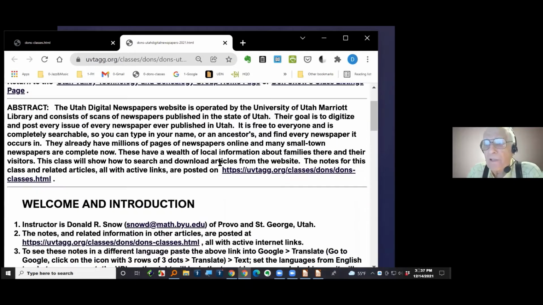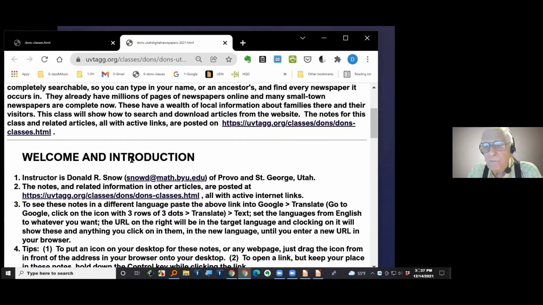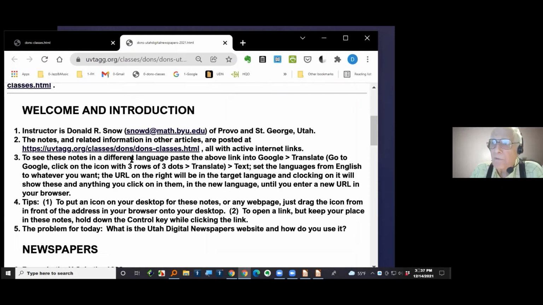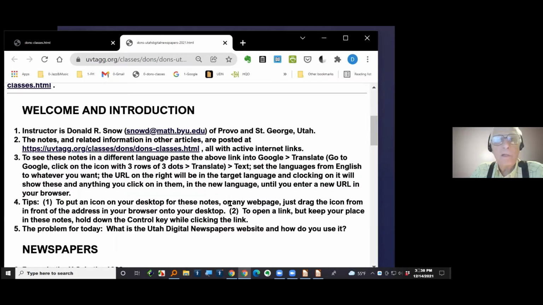There's an abstract in there, and you can read through the abstract. It'll tell you overall what we're doing, but most of the details will be in here. You won't have to follow it. I've added an article in here, in item 3, which I won't talk about in this class, but it's on here, how you can read all these notes in a foreign language if you want to.